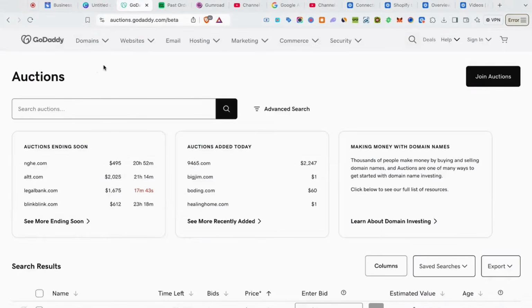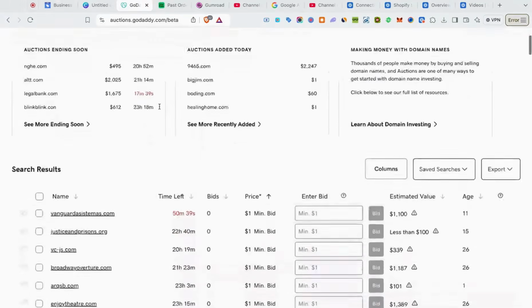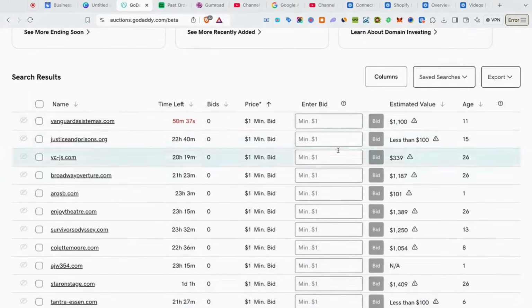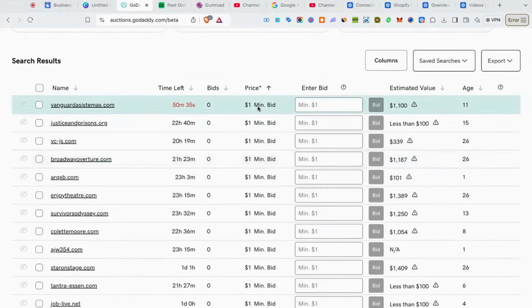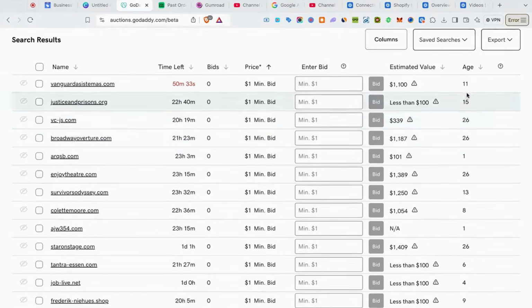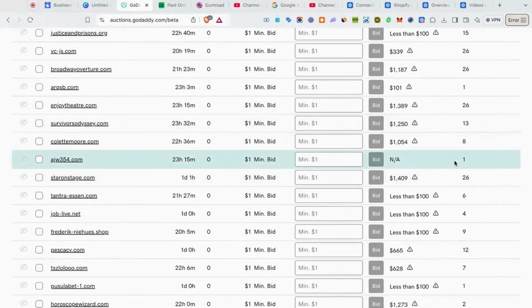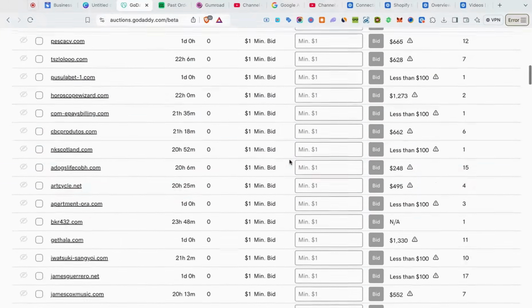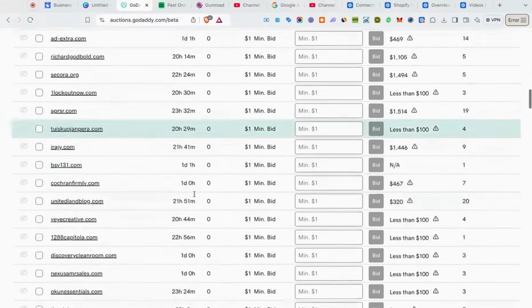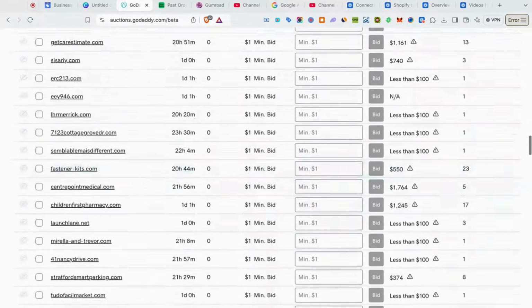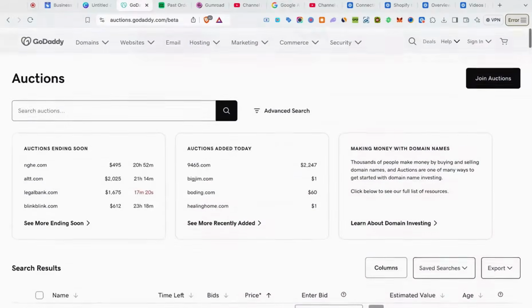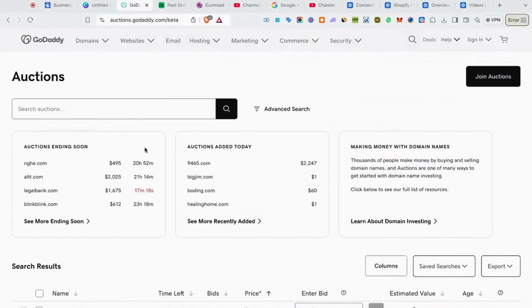All right, so this is optional, but another way to get Google to trust you, just go to auctions.godaddy.com, and pretty much you're able to buy an aged domain, right? So all I did was filter the price by the cheapest ones, right? And you can see the age of the domains right here. So some of these domains are 26 years old, 13 years old, 8 years old, right? 9, 10, 12. And you got a bunch of different names. Like there's literally thousands of different domain names on here, right? So you can just buy a domain name that's been around for a long time and get Google to trust you that way.